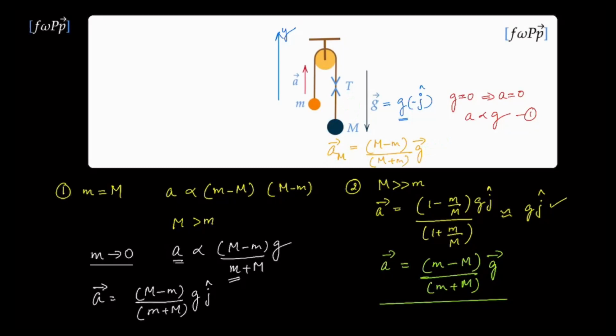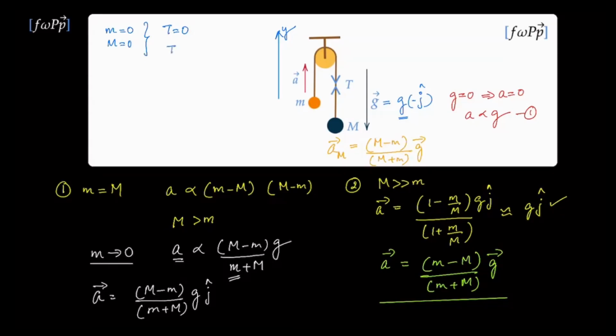Let us now find an expression for the tension T in the rope. The easiest case to start with is when the mass is equal to 0. If this mass was 0, then there is no gravitational pull downwards. Therefore, there can be no tension upwards. On a zero mass object, the net force has to be 0. Therefore, tension has to be 0. This is the same if the other mass was also 0. So in both the cases, you should get a 0. That can happen if T is proportional to the product of the masses.